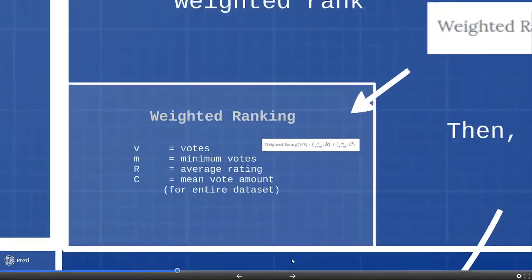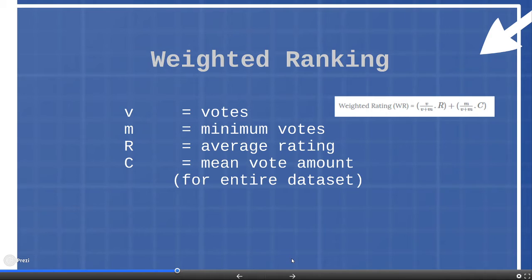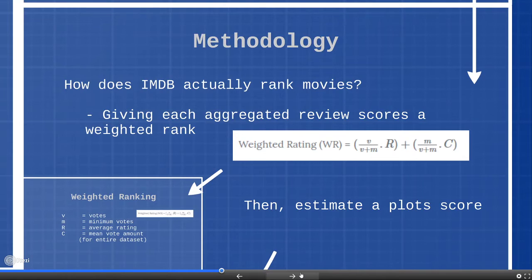So breaking that down, we take our votes, that's V here, that a movie received, and we take our minimum votes that we find, which is we use essentially the 90th quartile for the actual amount of votes something receives in order to sort of exclude movies that we don't think have enough votes to be viable and to bring other movies down to size. We also use an average rating that we determine from all of our movies and a mean vote amount for a particular movie across our entire data set. So that's how we actually did it methodology-wise.